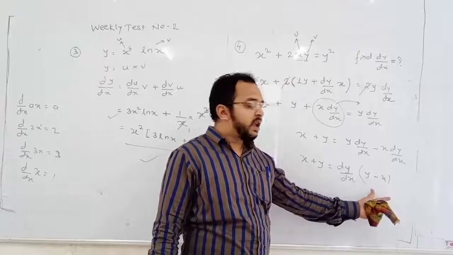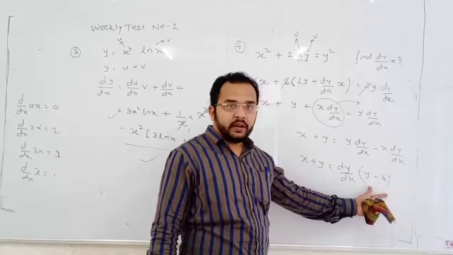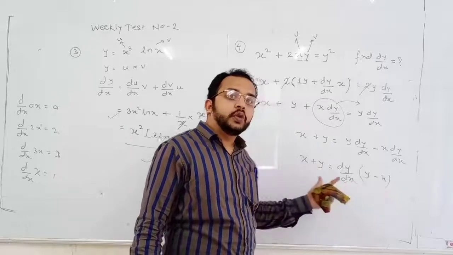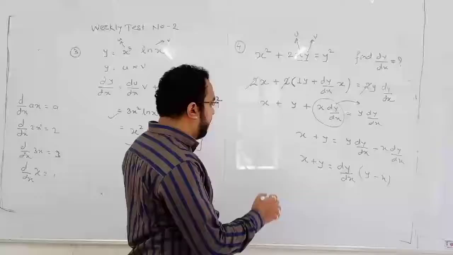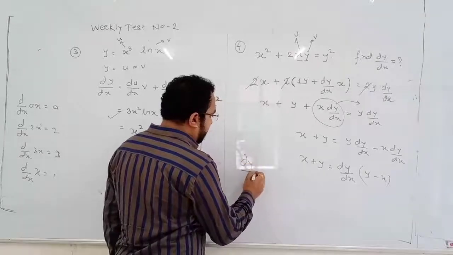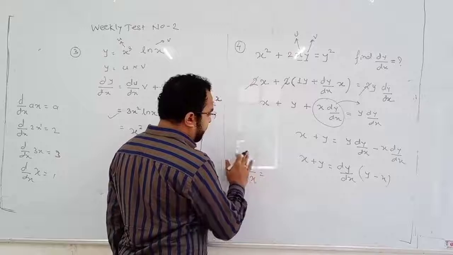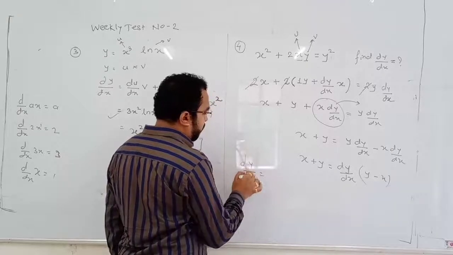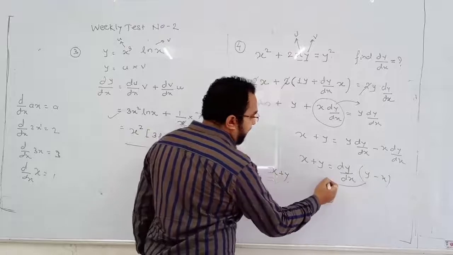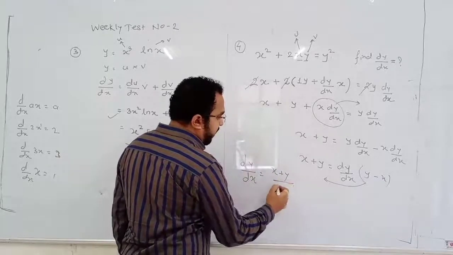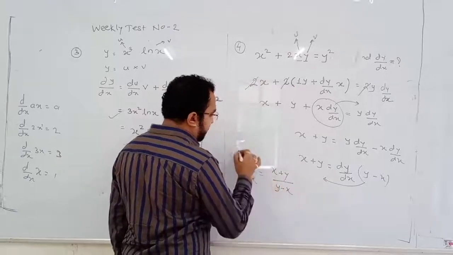At RHS it is in numerator, and when it comes to LHS it will go to denominator. Hence dy by dx will be equal to x plus y divided by y minus x.